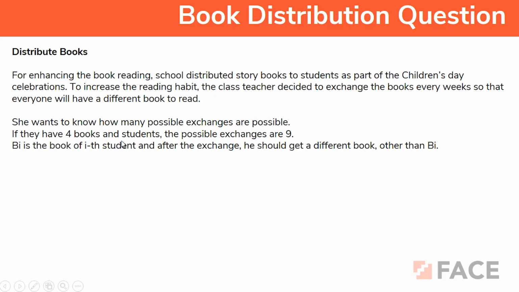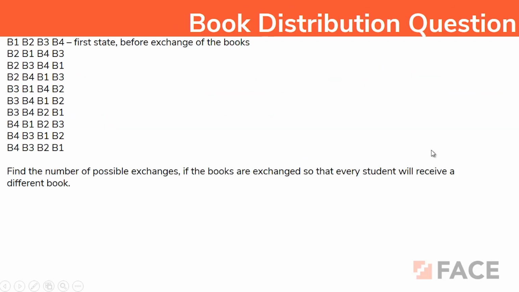If they have 4 books and 4 students, then the total number of possible exchanges is 9. The input would be the number of books and the number of students, and you will have to get the total number of possibilities. So here there will be only a single input and the output is also a single number. Bi is the book of the ith student, and after exchange he should not get the same book. He should get a different book other than Bi, right?